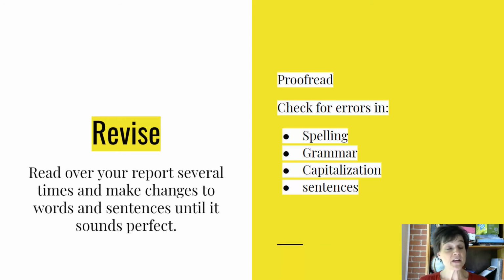And revising and proofreading can take some time because you need to read over it again and again, so many times that you're like, I'm going to have this thing memorized before it's all over. That's okay. Read over it and read over it and read over it.